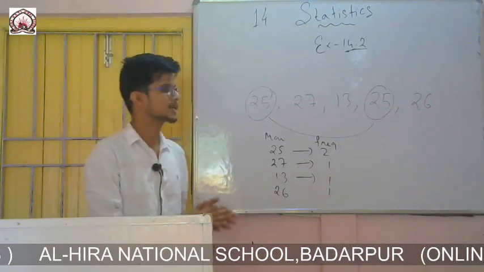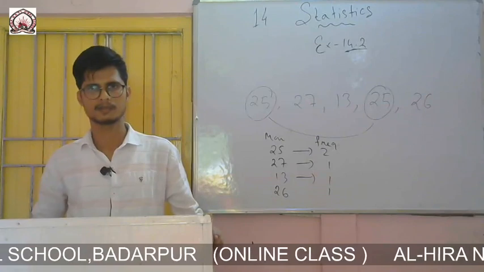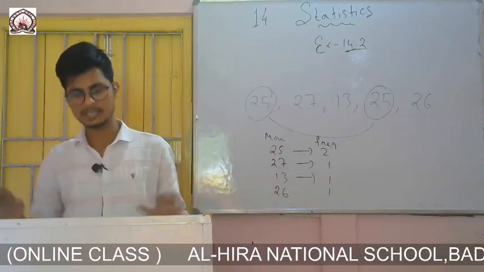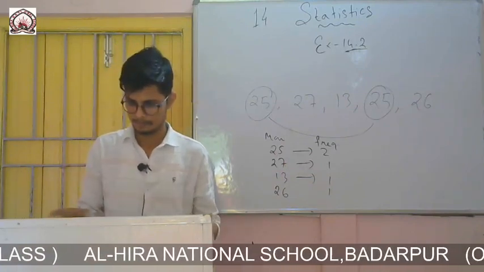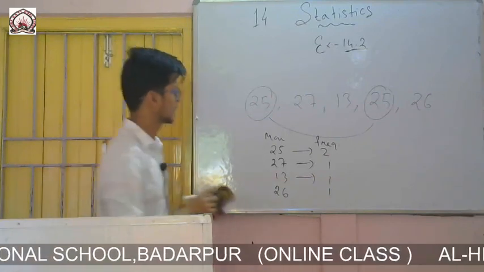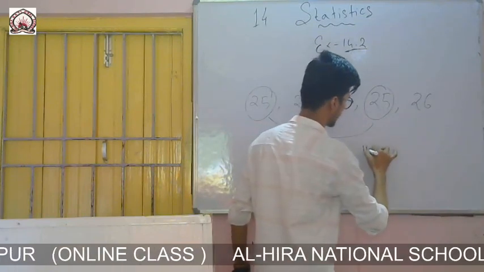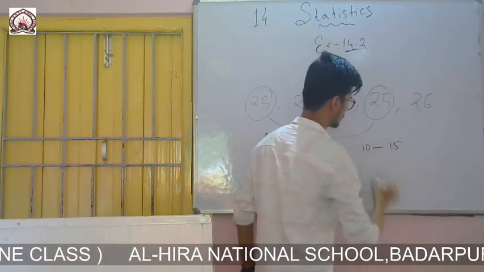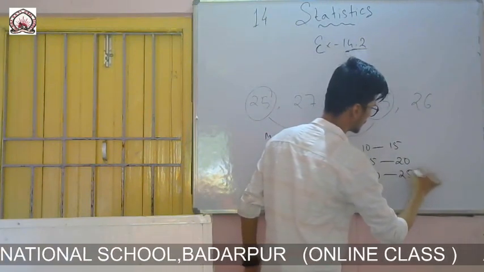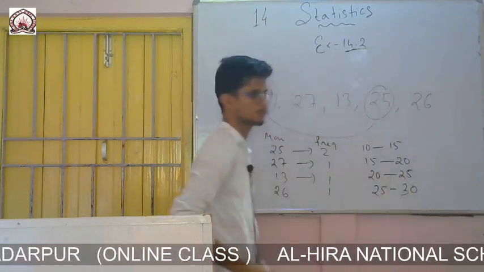But sometimes there will be large data. For example, 30 marks are given of 30 students. If I start writing them one by one, it will be too lengthy. So to do such maths, we group them. For example, if I take marks from 10 to 15 in one group, 15 to 20 in another group, 20 to 25 in another group, 25 to 30 in another group, like this I group the students.